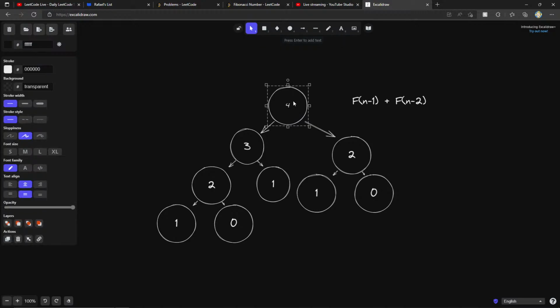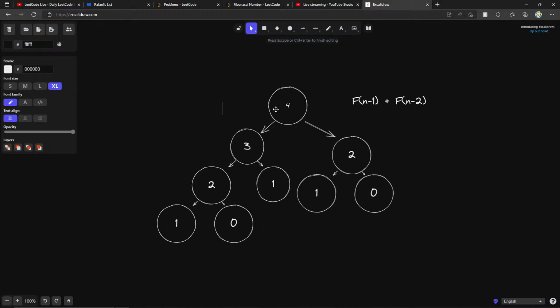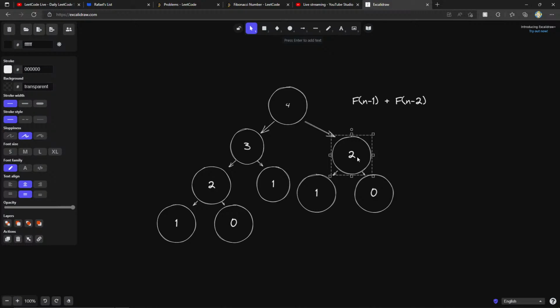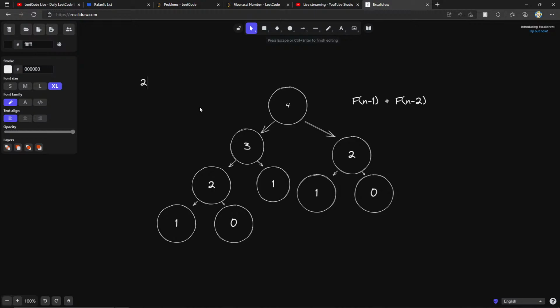So let's think about what happens here at every step, right? At every level, we've essentially doubled our case. Because here we have level 1, at level 1 we just have one node. At this level, now we have 2. Here we have 4, and you can imagine at the bottom here we'll have 8. And that's if we decide to go in this way. So it means this is a 2 to the power of n algorithm, where n is... I guess, what does it actually come out to?